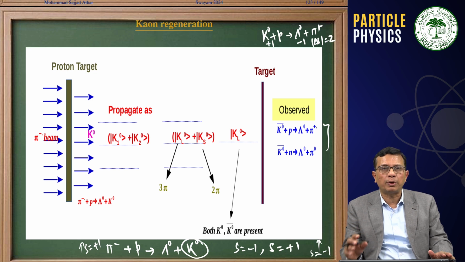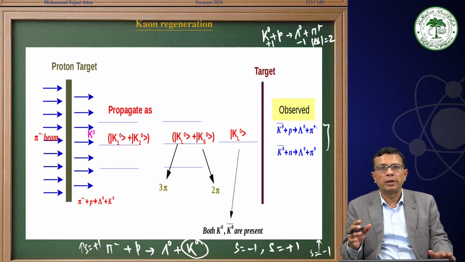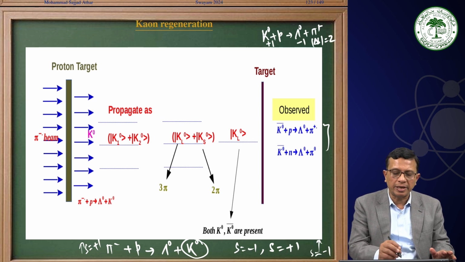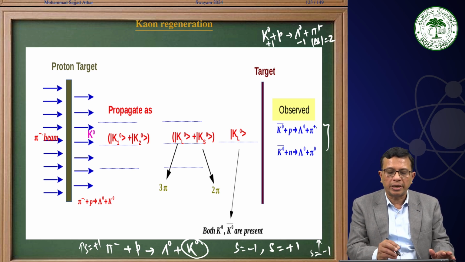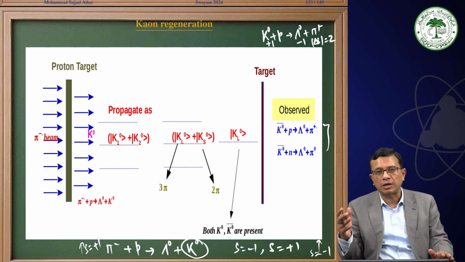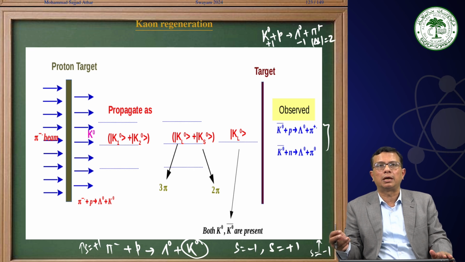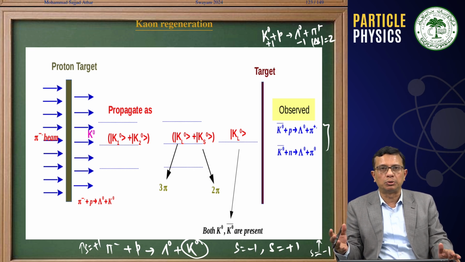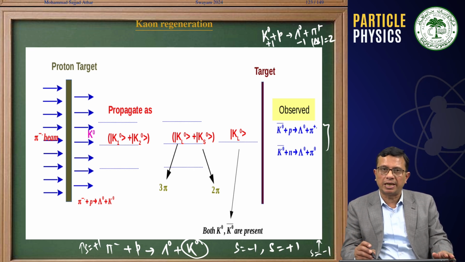Therefore, in all probability, all the K0 bars will be absorbed, and what will be left is K0. Again we have this scenario where K0 propagates in space, and we have a component of KL0 and KS0. KS0 is going to decay, and we will be left with KL0.